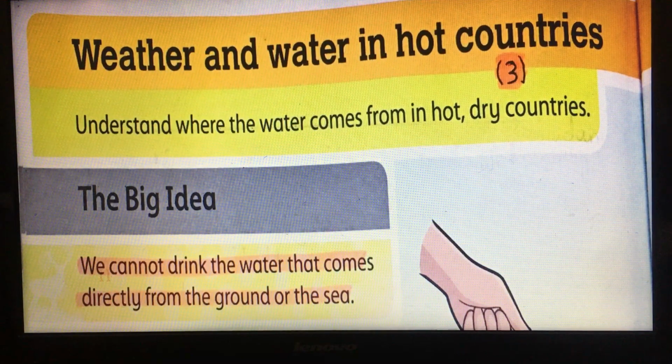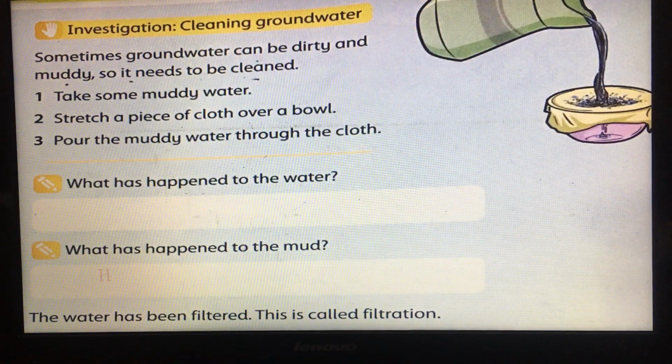So, to clean the water, here we have a simple investigation, which is cleaning groundwater. Let's read the investigation to understand what we have to do. Sometimes the groundwater can be dirty, so we have to clean it to drink it. So what do we have to do?